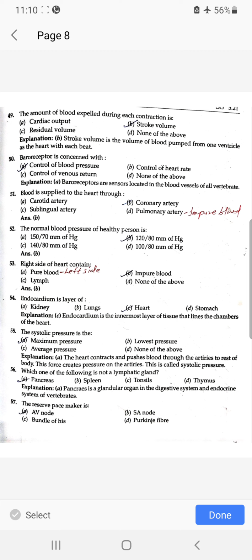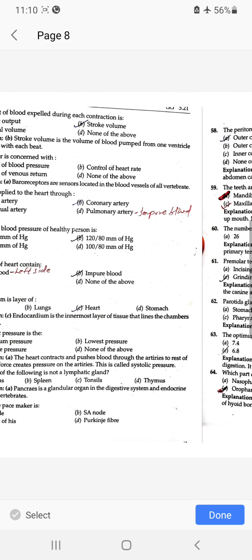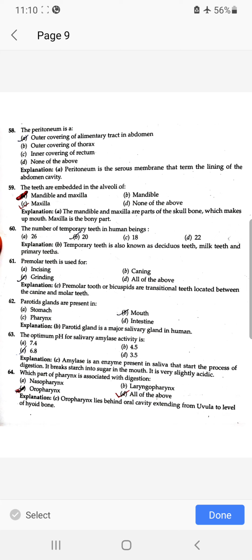Which one of the following is not a lymphatic gland? Pancreas. The reserve pacemaker is AV node. The peritoneum is an outer covering of the alimentary tract in the abdomen. The teeth are embedded in the alveoli of maxilla. The number of temporary teeth in human beings is 20.